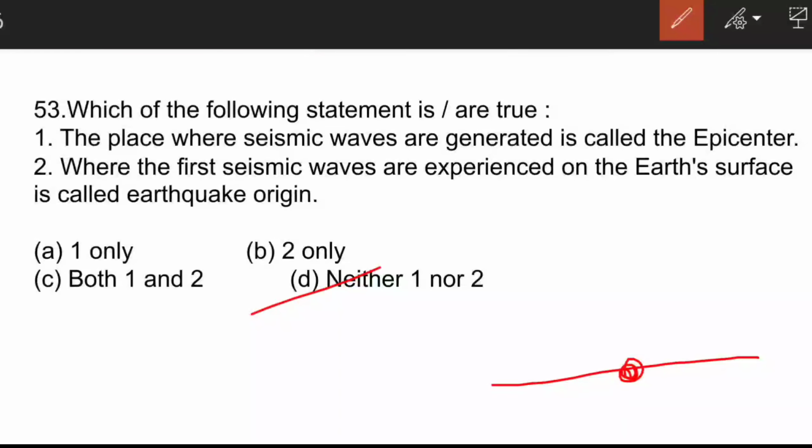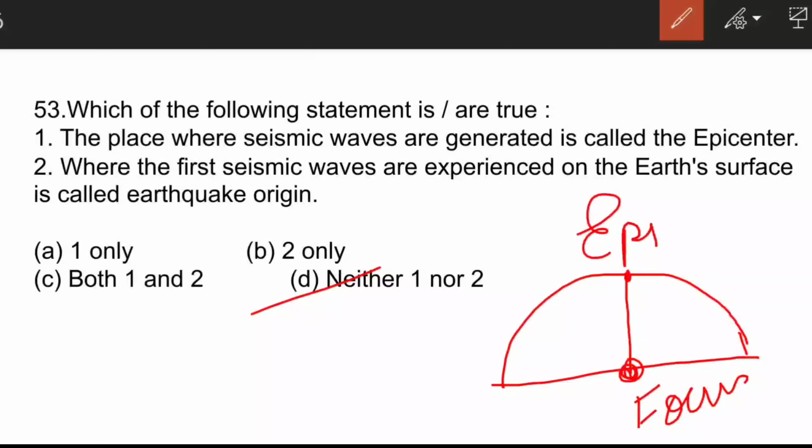If this is the earth, then this portion is known as the focus, and the portion above this focus is known as the epicenter.